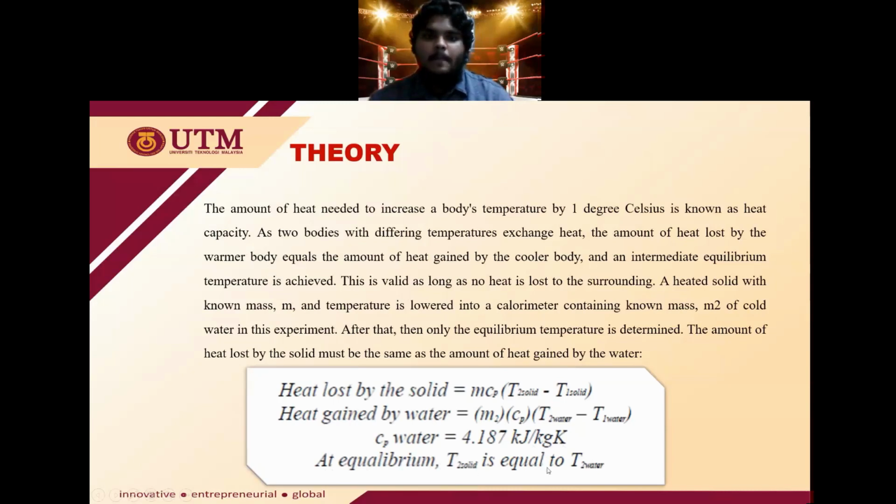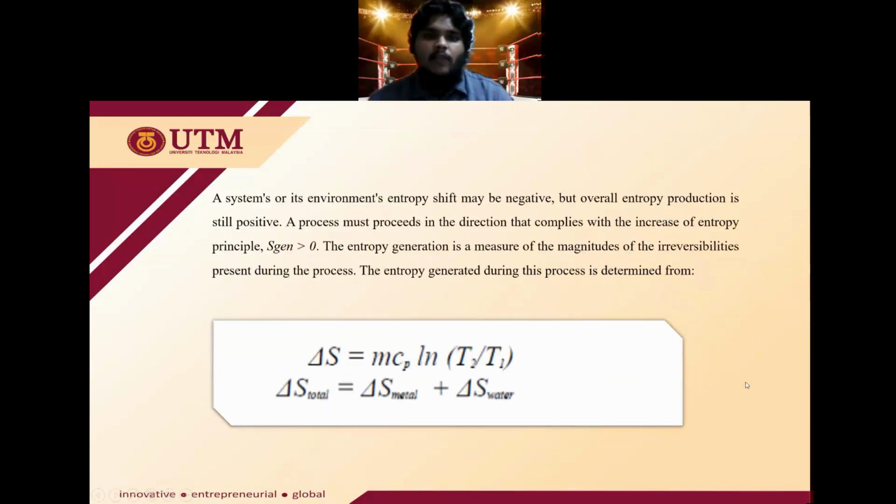A system or its environment's entropy shift may be negative, but overall entropy production is still positive. A process must proceed in the direction that complies with the increase of entropy principle, which is S gen is more than zero. The entropy generation is a measure of the magnitude of irreversibility present during the process. The entropy generated during the process is determined from the difference in S, which is m cp times ln of T2 over T1, and the difference in S total is the difference in S metal plus the difference in S water. So that's all from me, sir.